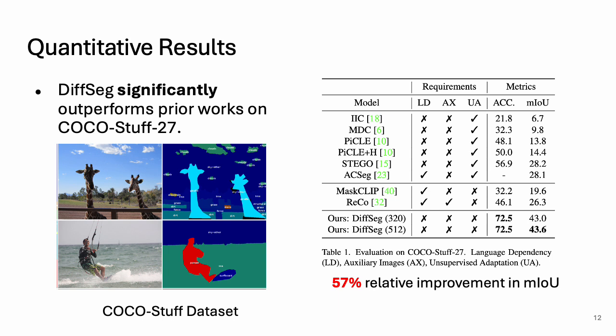Quantitatively, DiffSeg significantly outperforms prior works. All prior works require additional resources for segmentation, such as auxiliary images, language assistance, or training on the target dataset. DiffSeg is the only work that does not require any additional information or training on the target. More significantly, it outperforms prior works by 57% in mean IoU.